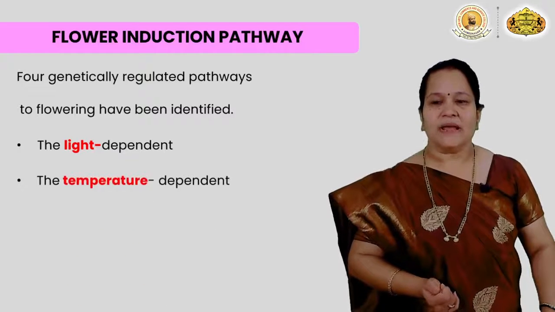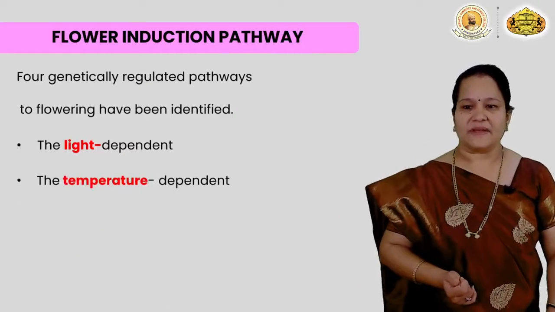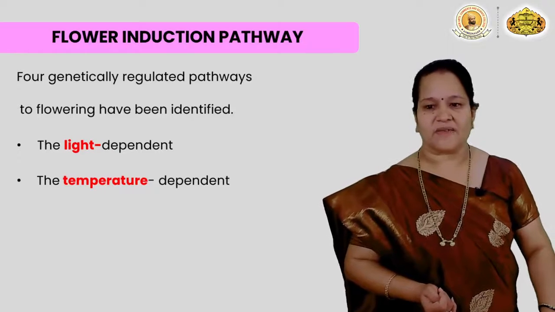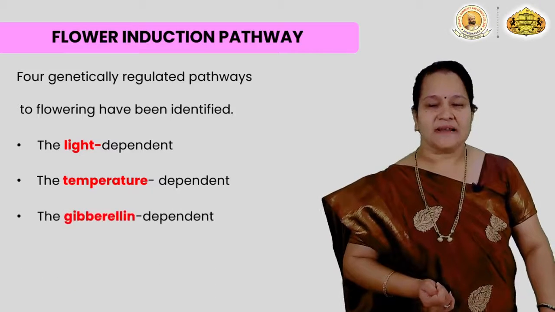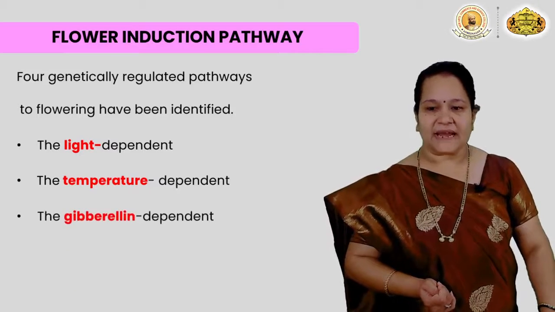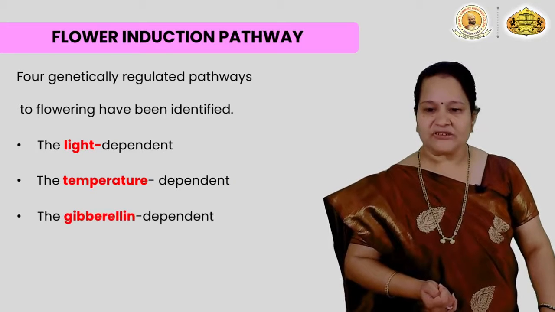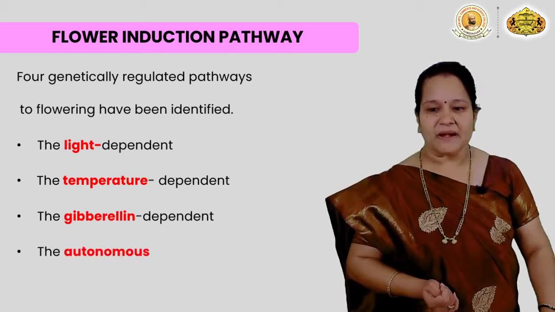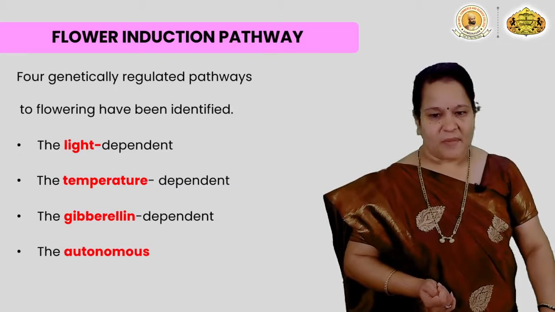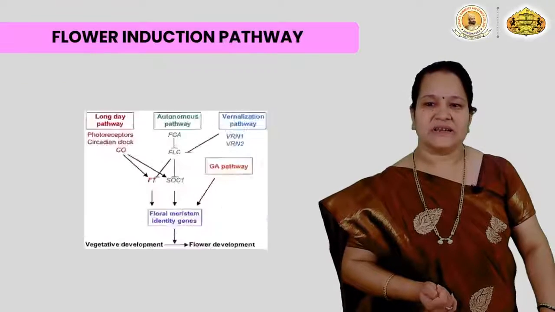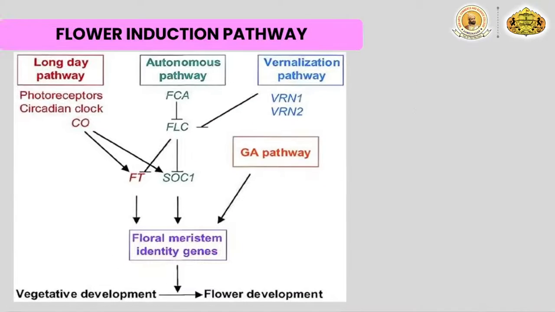So, this florigen is a systemic signal that promotes flowering, which is present in the leaves of the plant. In the flower induction pathway, there are 4 pathways. First is light dependent, second is temperature dependent, and then gibberellin dependent and the autonomous pathway, right? The autonomous pathway has different genes for flower induction, like FCA, FLC, SOC1, which induce the floral meristem.